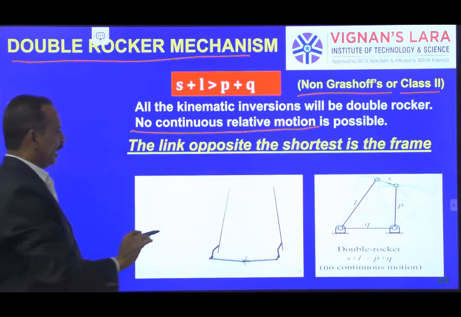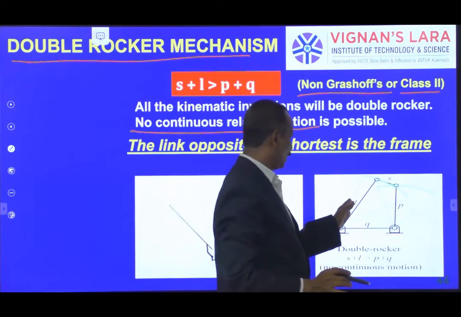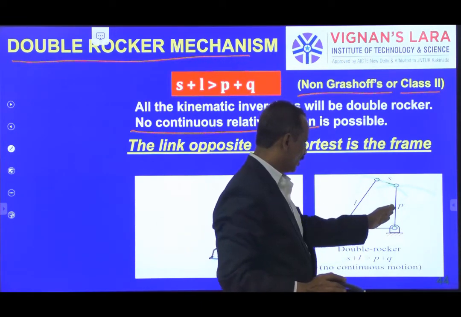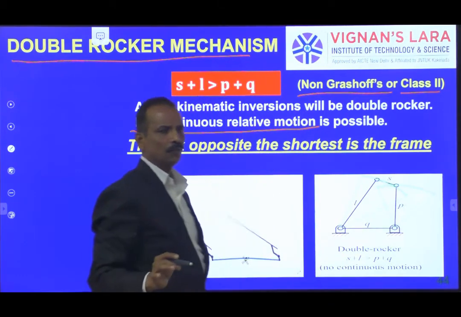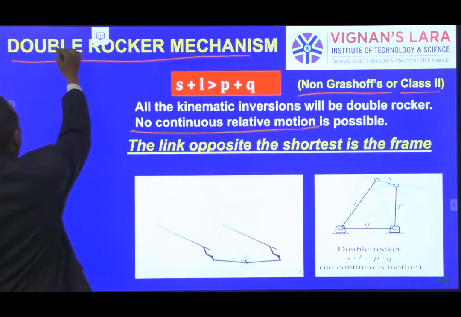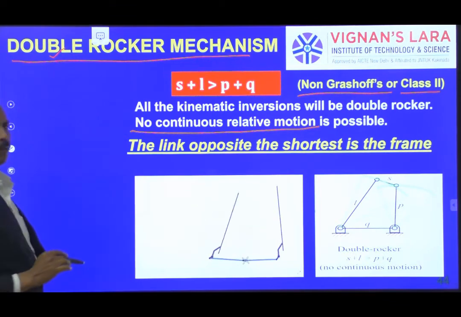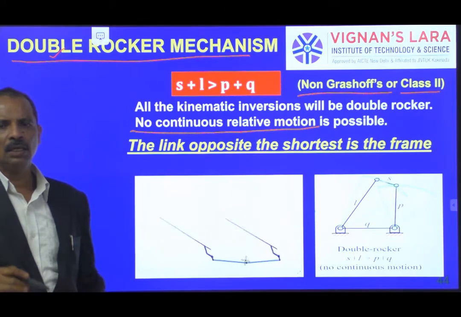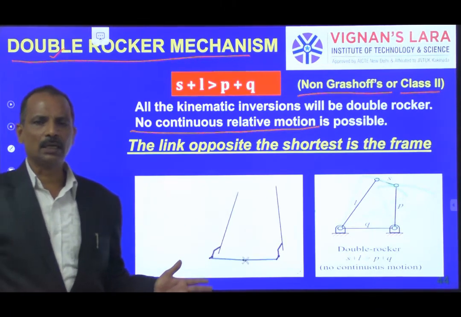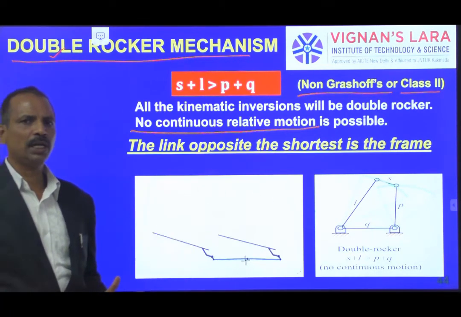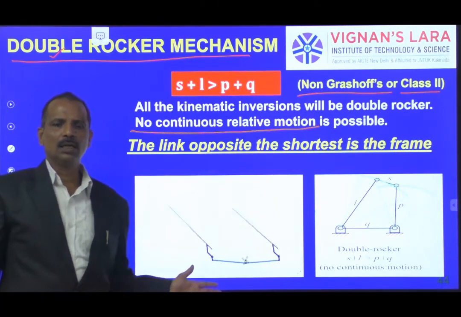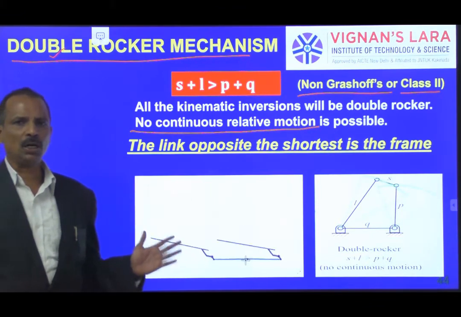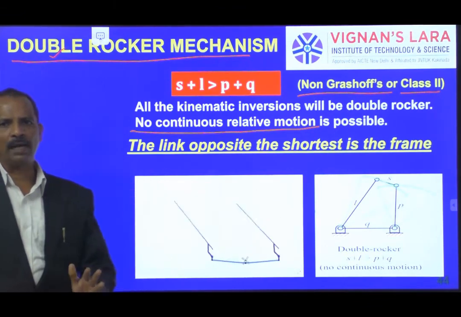Here, irrespective of which link you fix, either the large link, the short link, or adjacent to this, anything, we get only one type of motion, that is a double rocker mechanism. This was different in the previous cases: fixing the link adjacent to the shortest link gives a crank and lever type mechanism. By fixing the shortest link, a double crank mechanism.